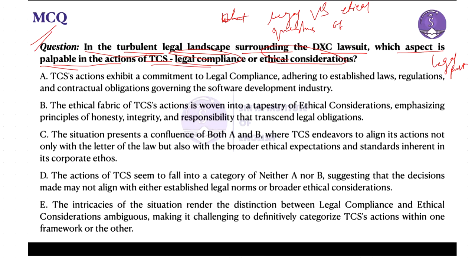So what we need to understand is, what is the question asking?